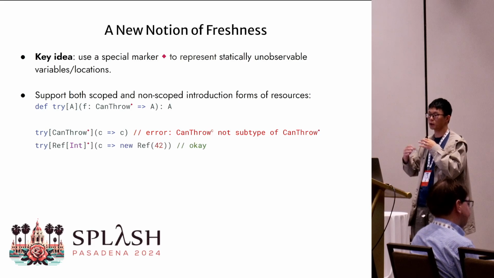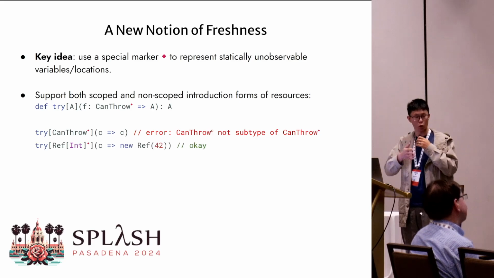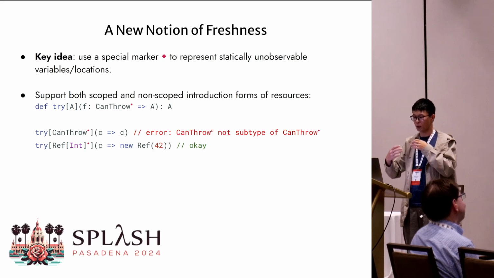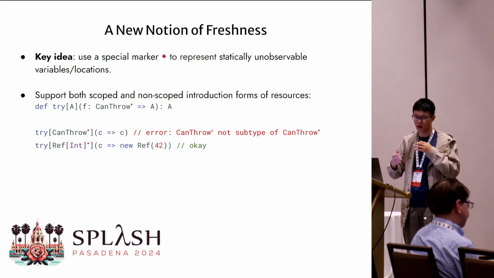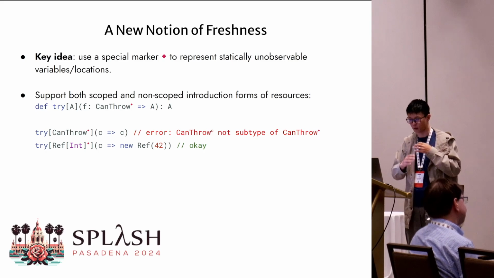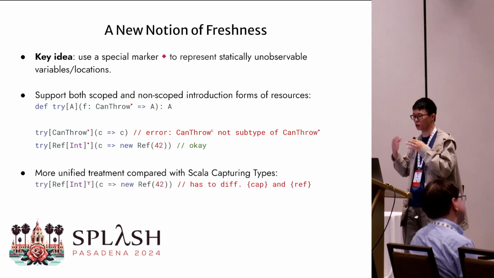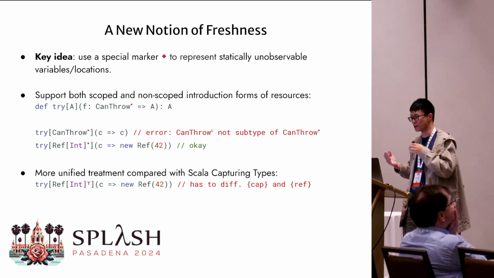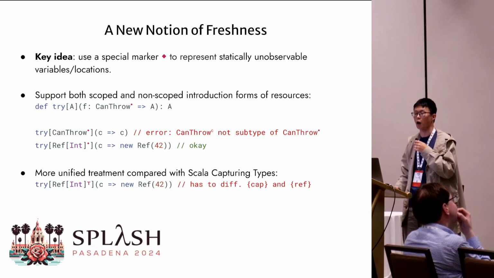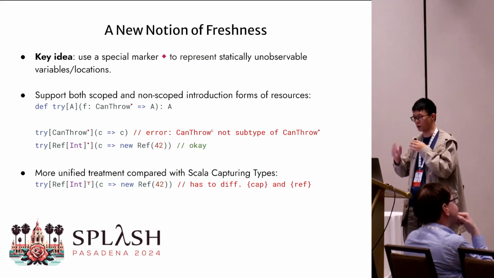On the other hand, we can also support non-scoped introduction forms. For example, we can just return a new reference cell from the function body. This works because it is fresh from the beginning. Compared with scalar capturing types, thanks to the expressive power of the freshness notion, our system enjoys a more unified treatment, as we don't have to differentiate scoped and non-scoped resource types.